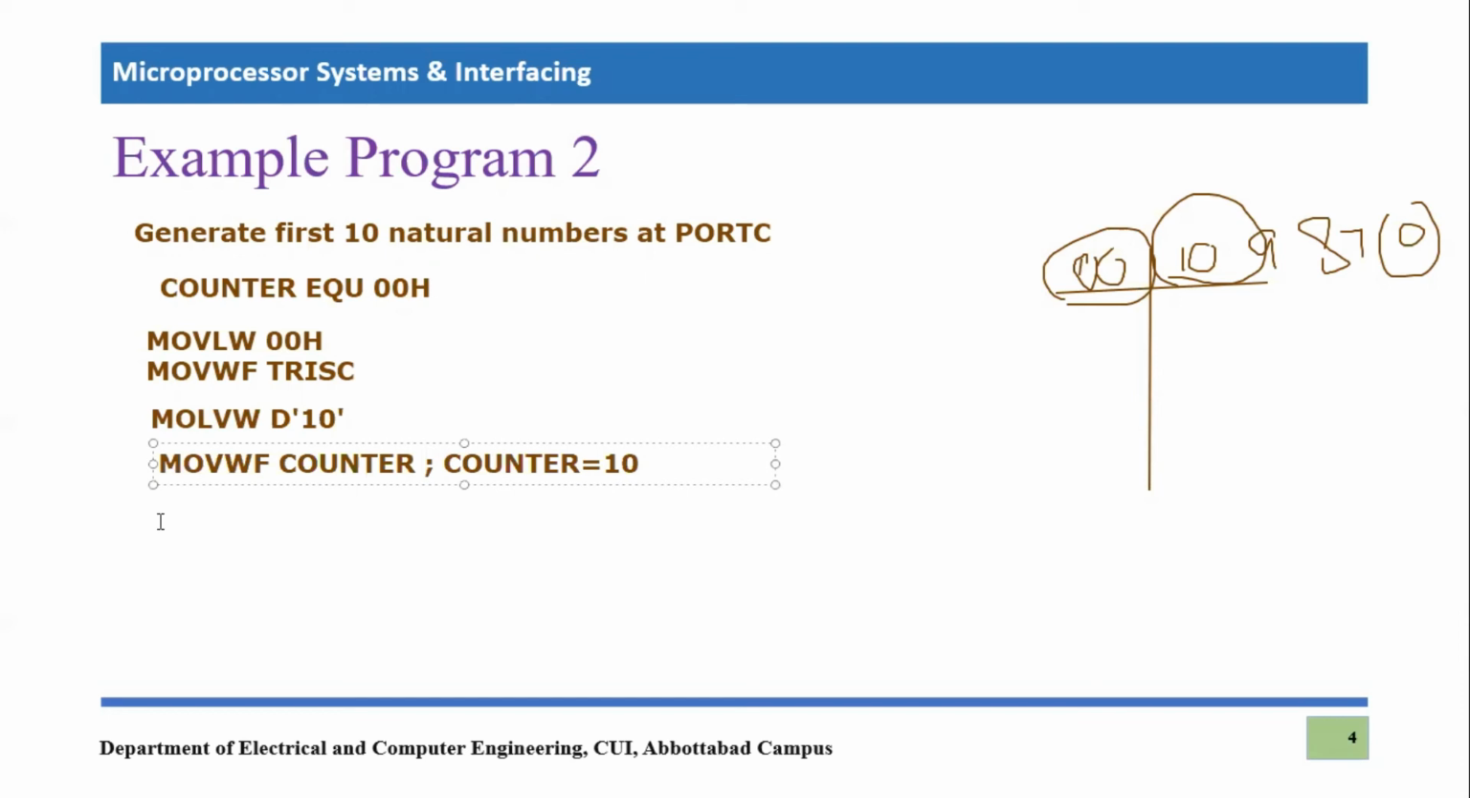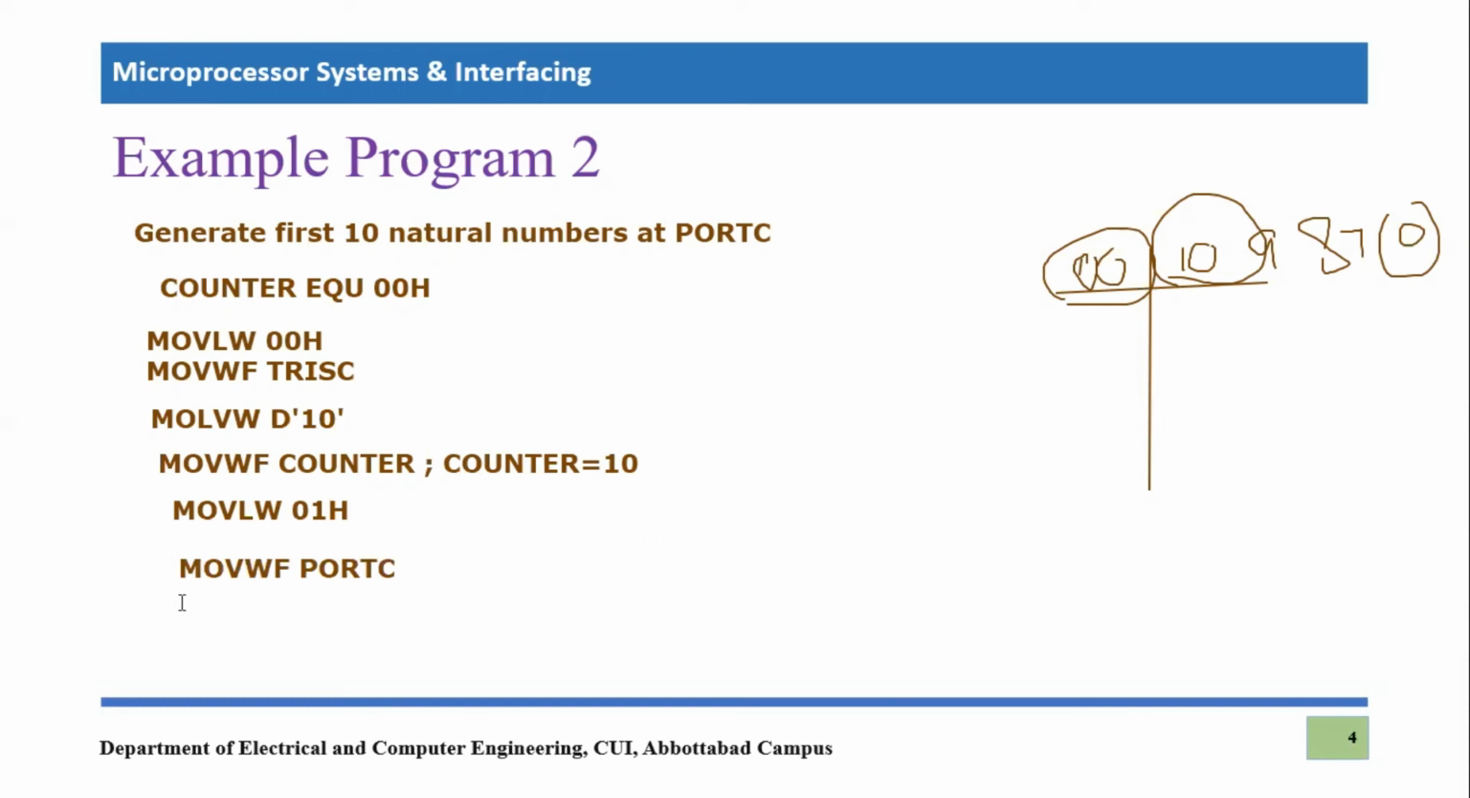First of all, we have to start with let's say 1. So the first number we will send: move literal to working 01 hex, and then you will move it to port C. First natural number, move working file to port C. So port C will display 1, and then you have to increment it.